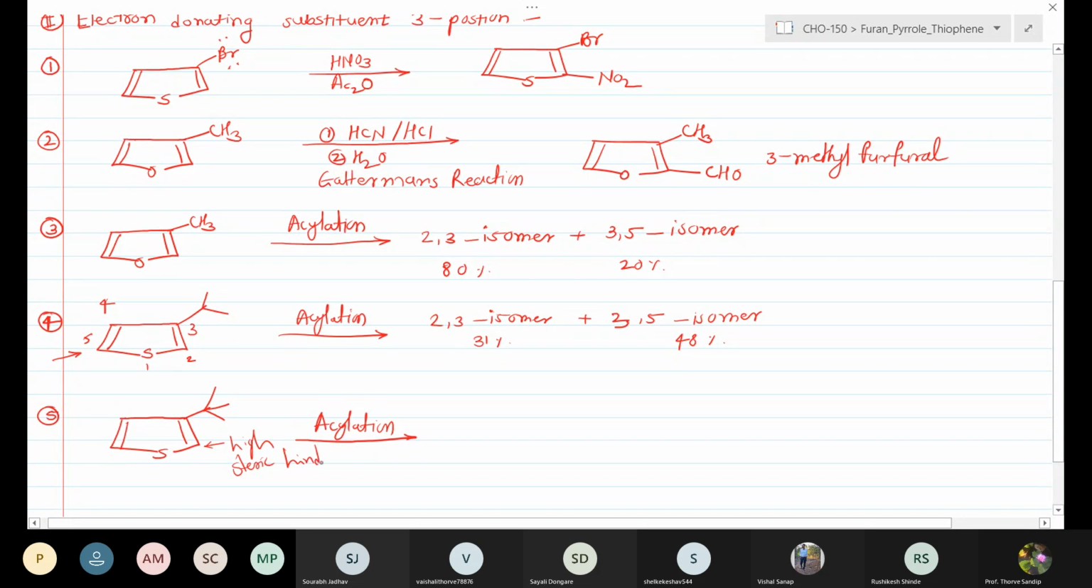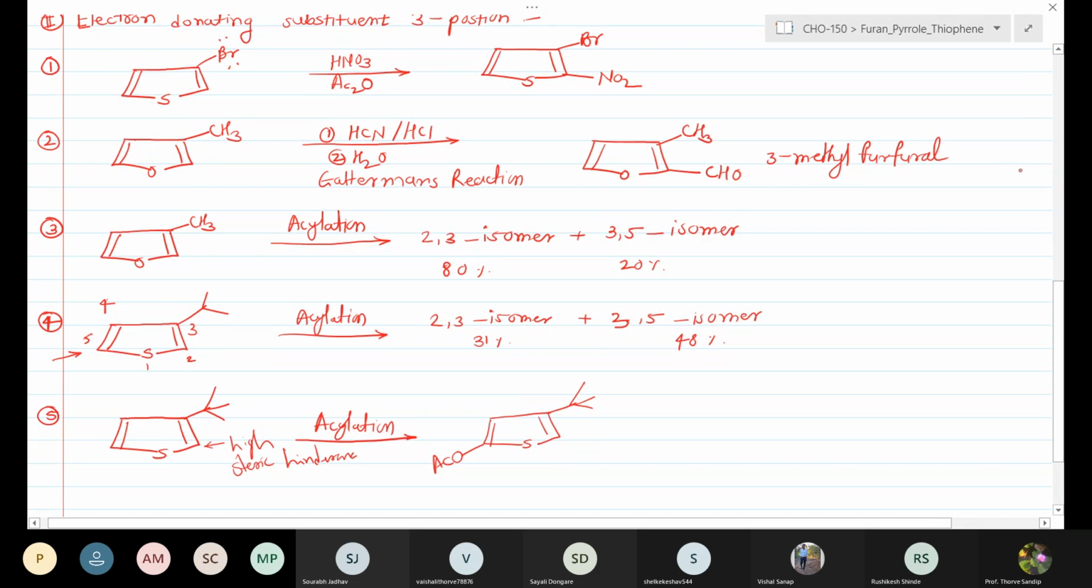Though it is a more electron donating group, due to the high steric interaction, the attack is not possible at the second position. In that case, the reaction takes place at the 5 position. We get the 5 substituted derivative as the only product. This is due to the high steric interaction.